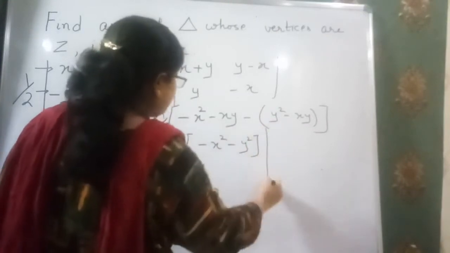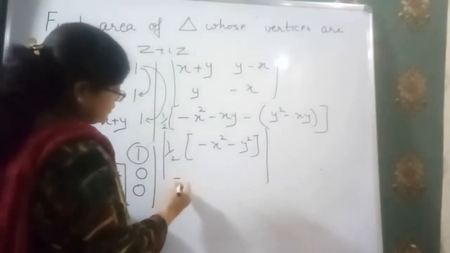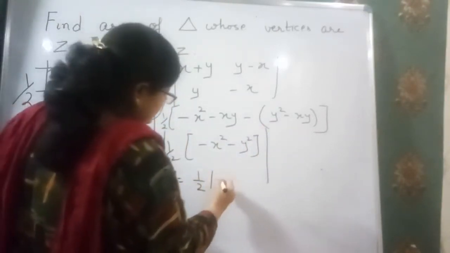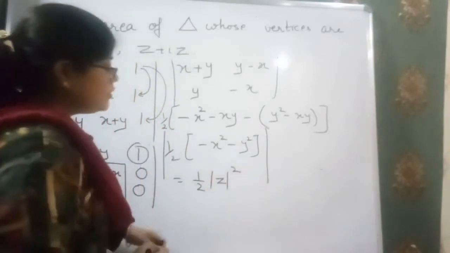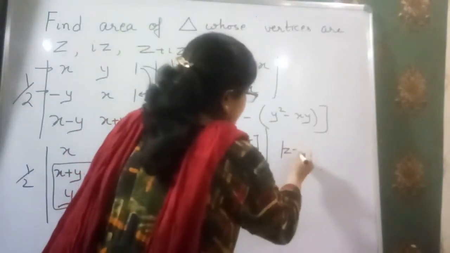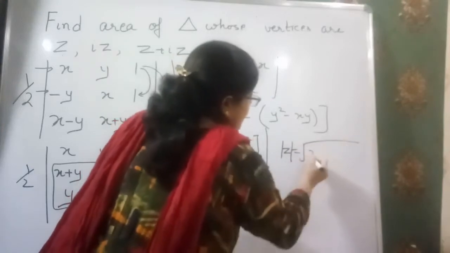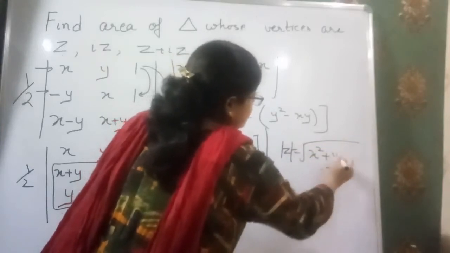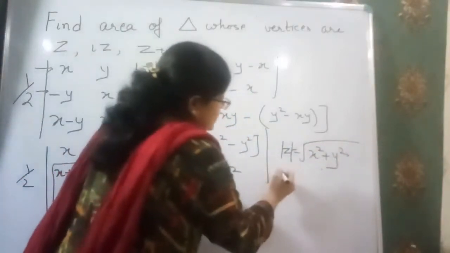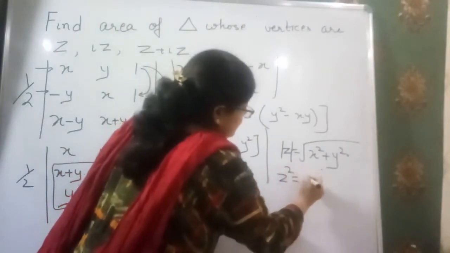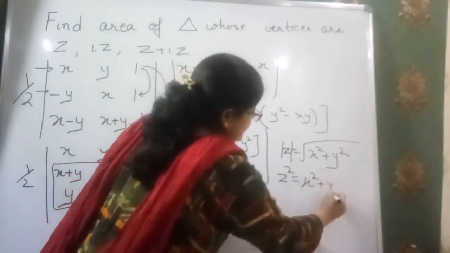But we know that area is positive. That means half mod of z square, because mod of z is what? Under root x square plus y square, so z square is x square plus y square.